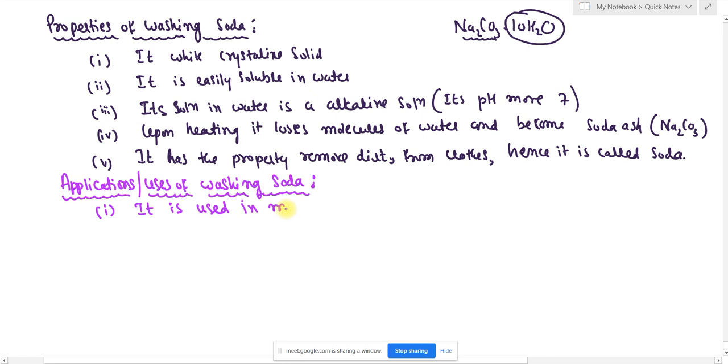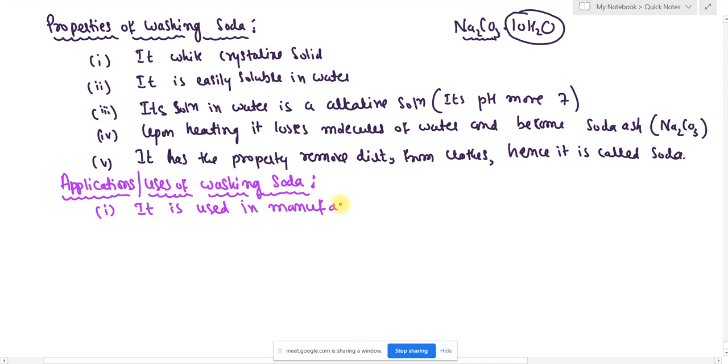The sand on the seashore is very fine and white in color. When definite proportions of washing soda and sand are mixed and heated at a definite temperature, they give glass.